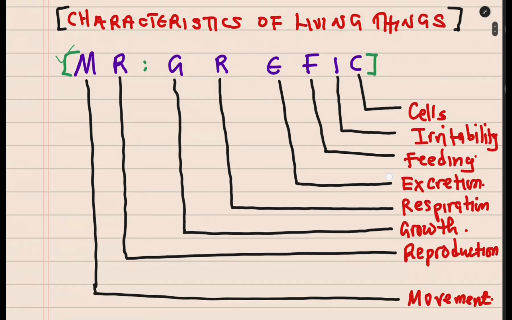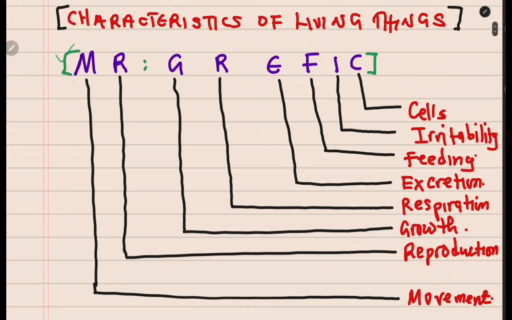All right, let us start with the first one, starting from this side, which is M. M is for movement. All living organisms should be able to move. Then R, there are two R's you can see. The first one is reproduction. All living organisms should be able to reproduce.